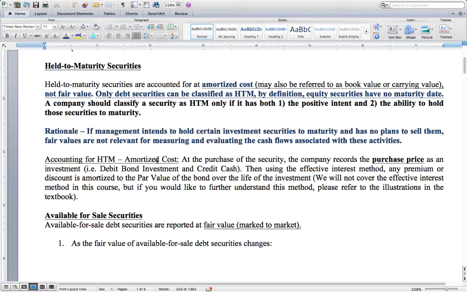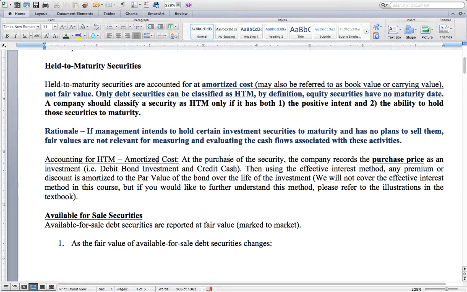So as previously mentioned, the accounting for held to maturity securities is amortized cost. At the purchase date of the security, the company will record the purchase price of the security as an investment, similar to just debiting bond and crediting cash. From the purchase date through the maturity date, the bond is accounted for using something known as the effective interest method, in which any premium or discount is amortized to the par value of the bond over the life of the investment. We're not going to cover this method in this course, but if you'd like a further understanding of this method, you can refer to the illustrations in the textbook.